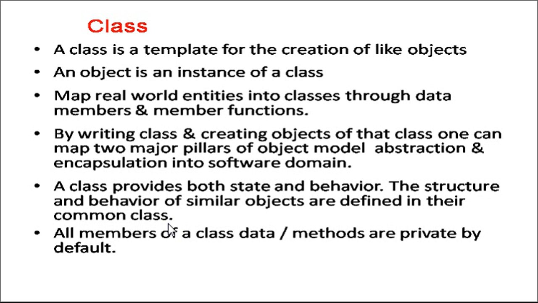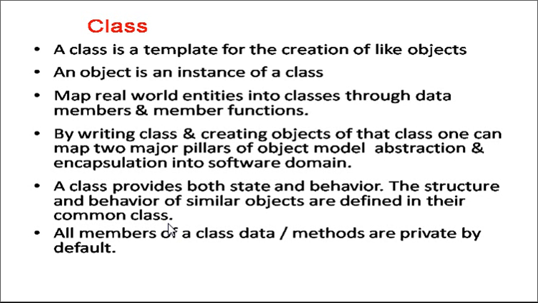Now is it the only user defined data type in C++? No. Along with class there is a user defined data type called struct. We have enum, we have union also, right? So these are all user defined data types in C++. When we write a class and create an object of that class, we are achieving two major pillars of object oriented programming, that is abstraction and encapsulation.